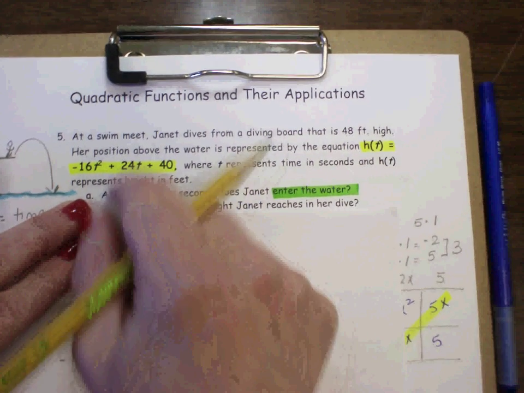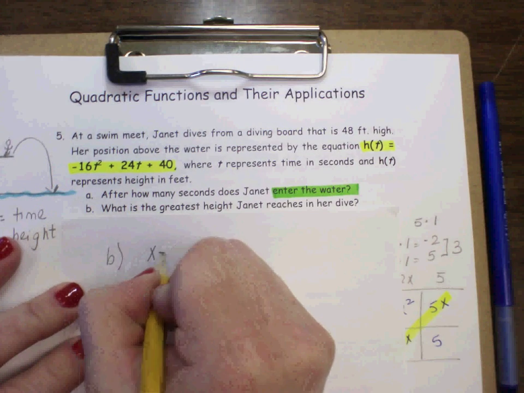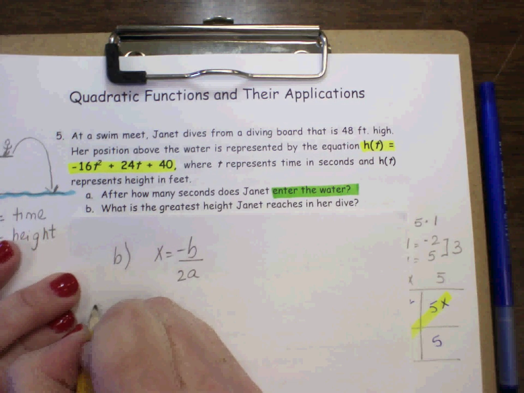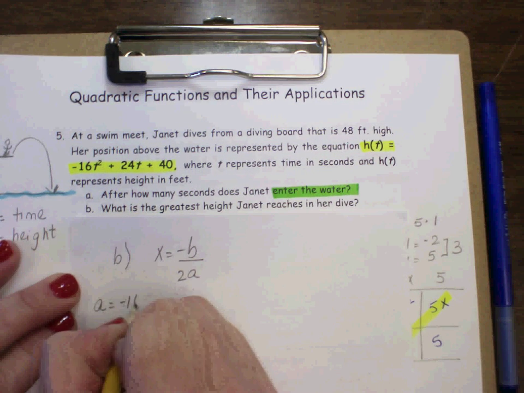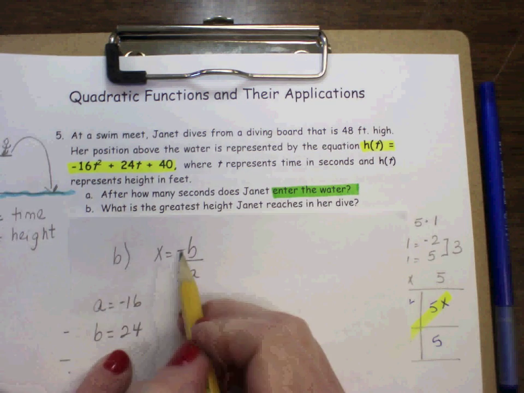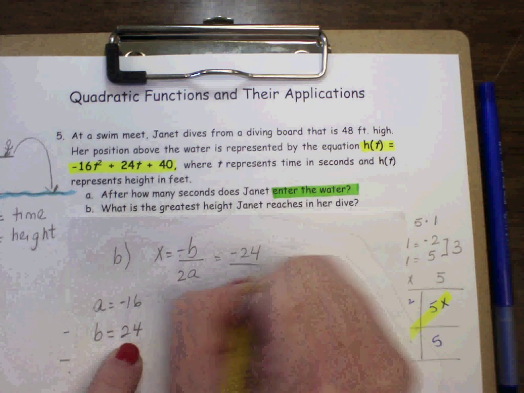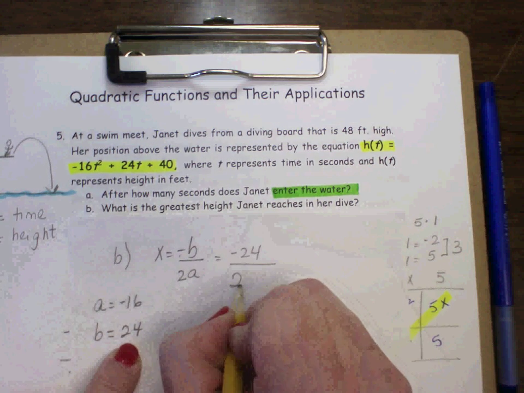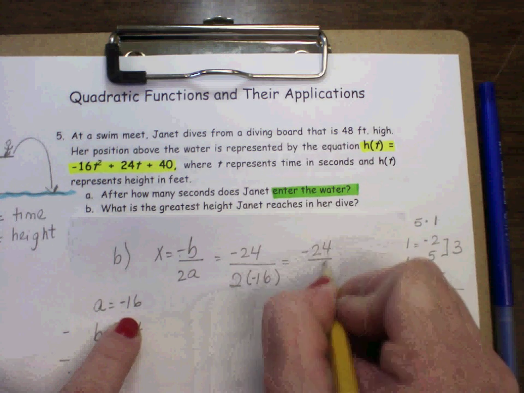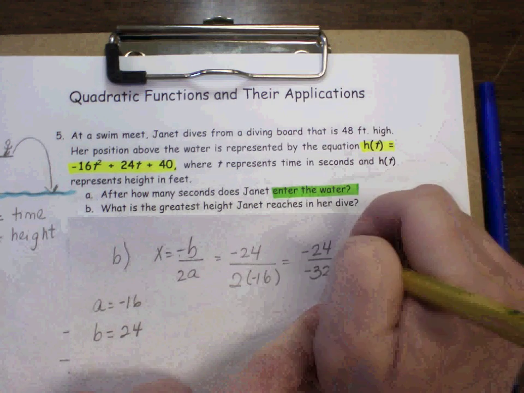Okay, her A is her quadratic term, which is negative 16, and her B is her linear term, which is 24. Now that negative will change that 24 into a negative 24, and that's over 2 times negative 16. So that becomes negative 24 over negative 32, and a calculator can simplify this, and it is 3/4 of a second, or 0.75 seconds.